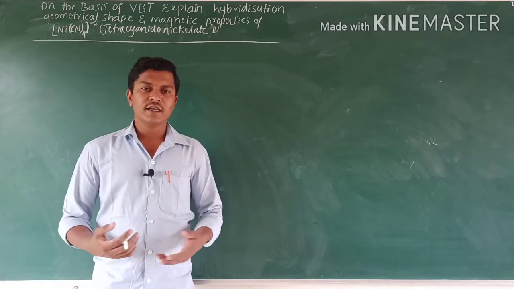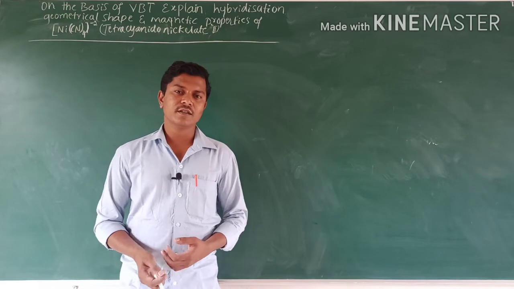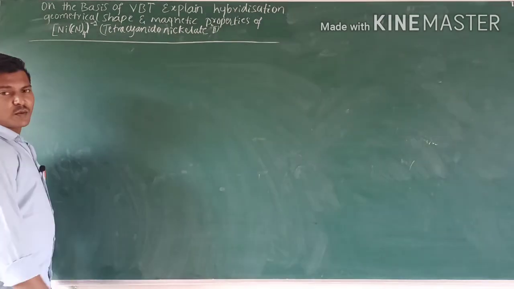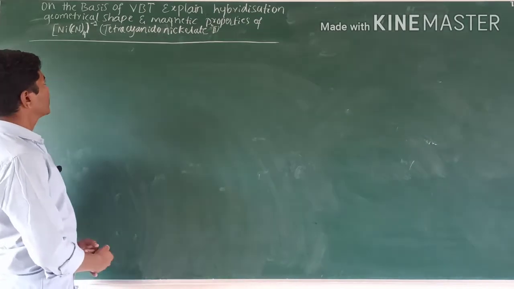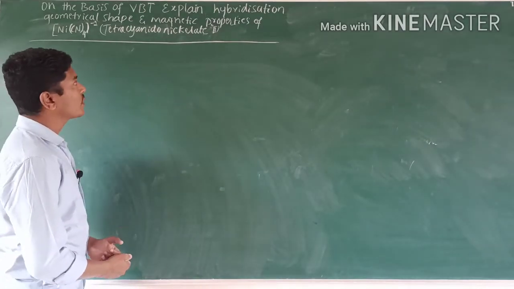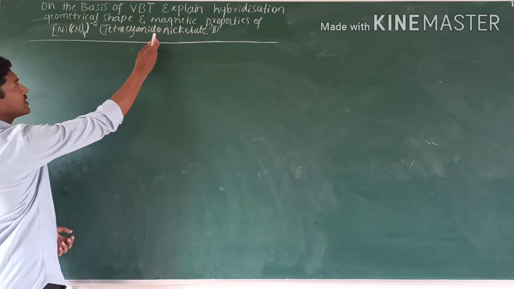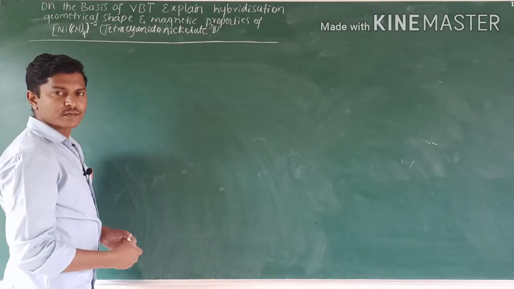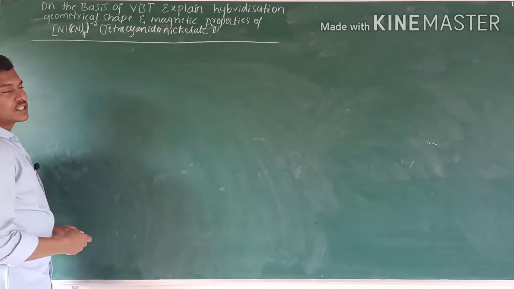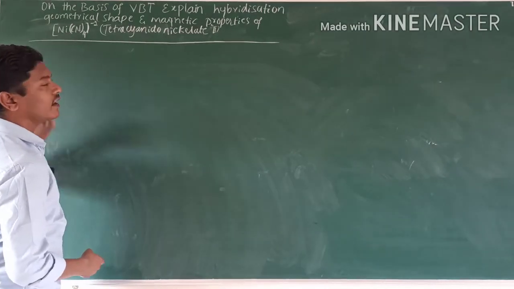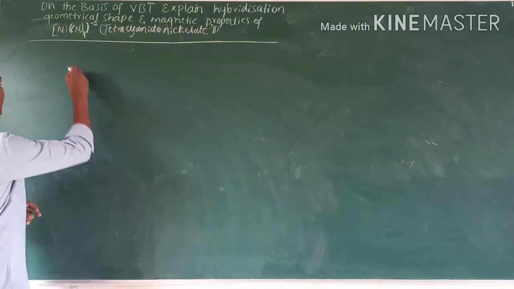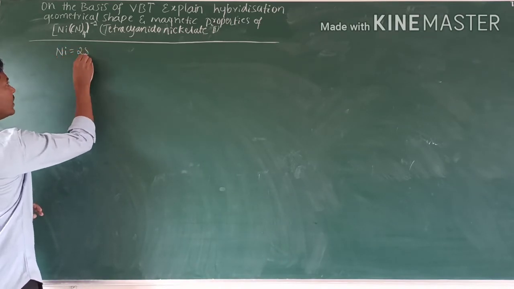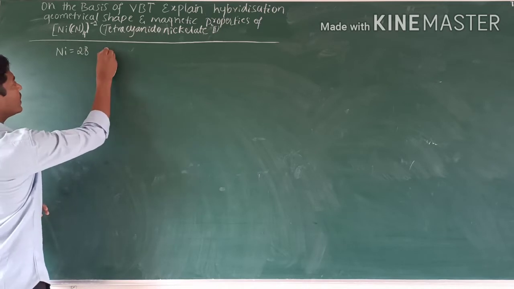Dear students, take one more application in VBT: on the basis of VBT, explain the hybridization, geometrical shape, and magnetic properties of the tetracyanidonickelate(II) ion. Here the oxidation state of nickel is +2. Nickel has atomic number 28.